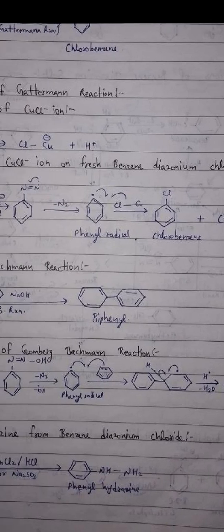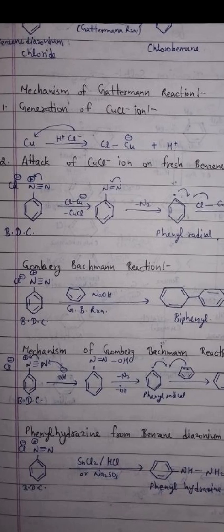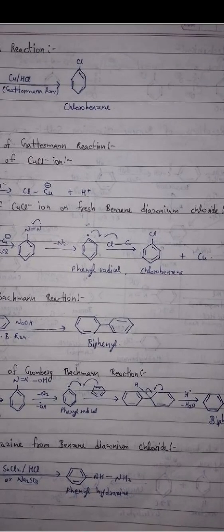Phenylhydrazine from benzene diazonium chloride: in the presence of SnCl2 and HCl or Na2SO3, it gives phenylhydrazine.